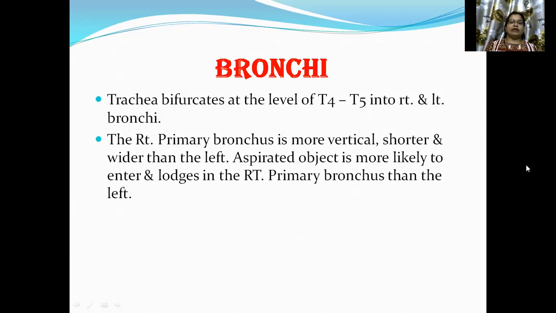Bronchi. The trachea bifurcates at the level of T4, T5 into right and left bronchi. The right primary bronchus is more vertical, shorter, and wider than the left. Aspirated objects are more likely to enter and lodge in the right primary bronchus than the left.